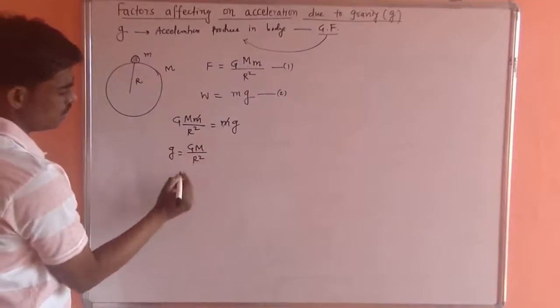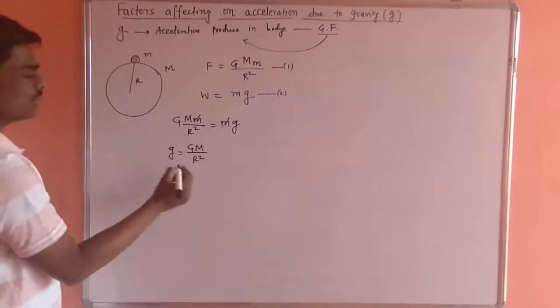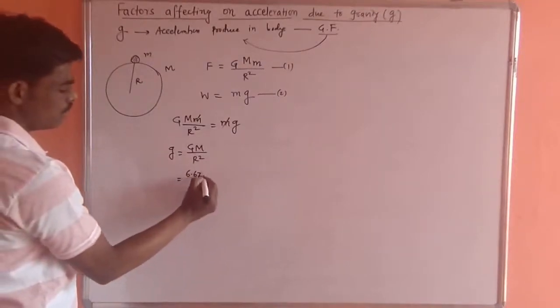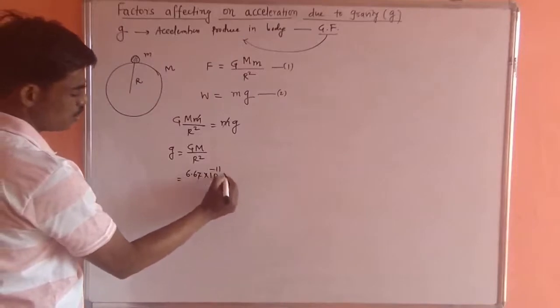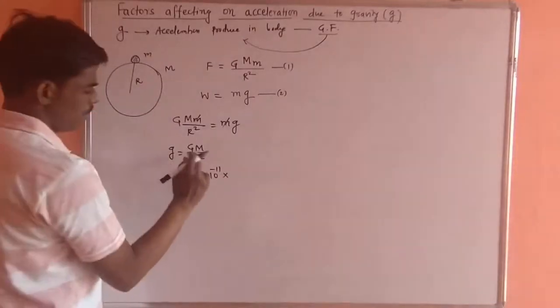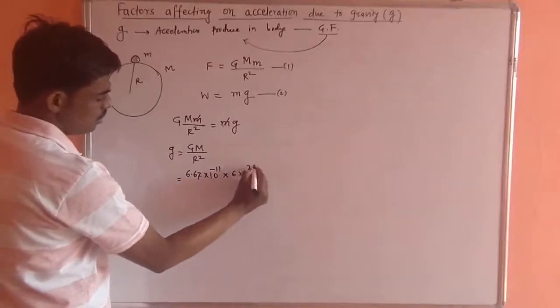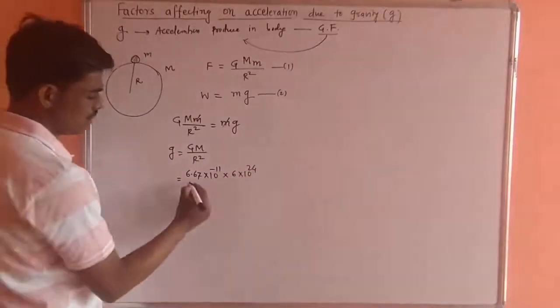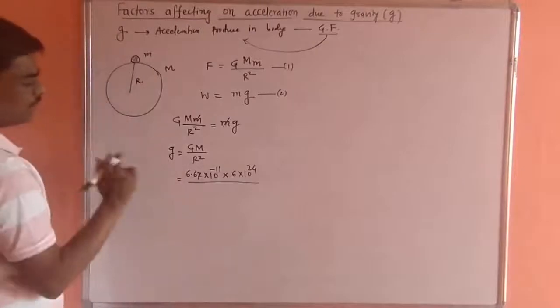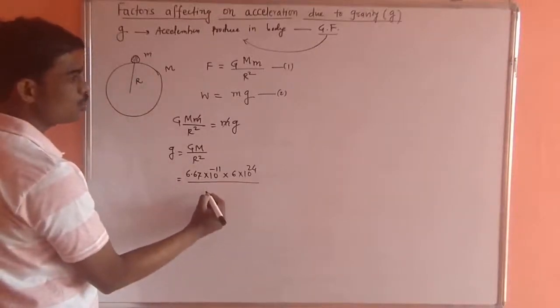This capital G is the universal gravitational constant having value 6.67 into 10 raised to power minus 11. Capital M, mass of Earth, is 6 into 10 raised to power 24 kg. And r, radius of Earth, is 6400 kilometer.